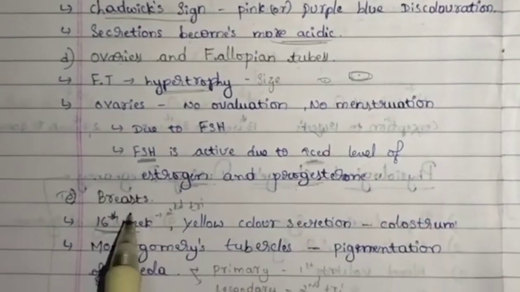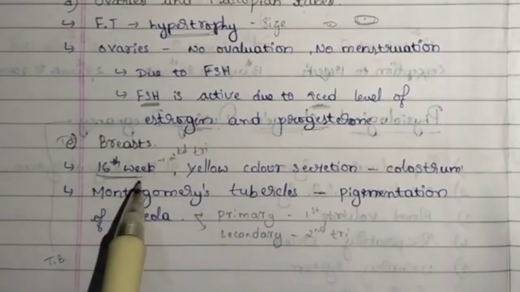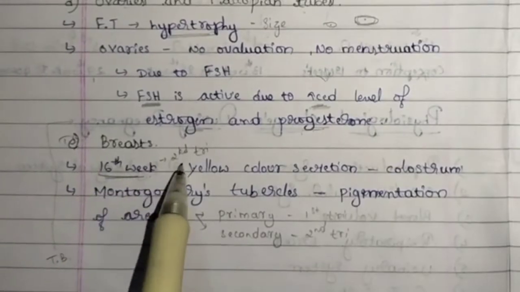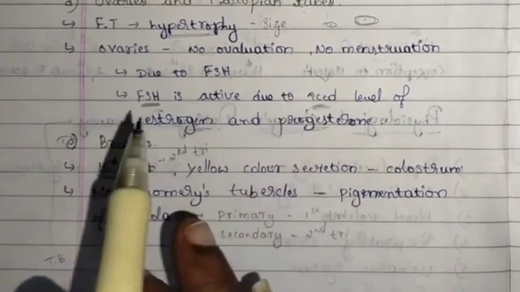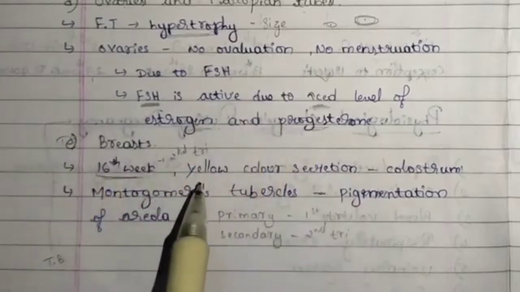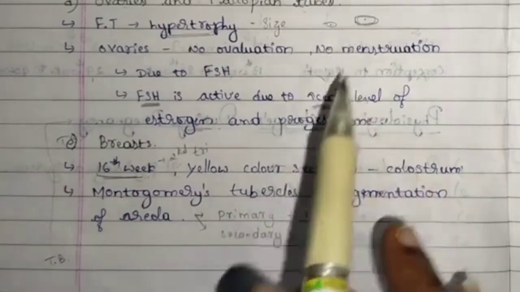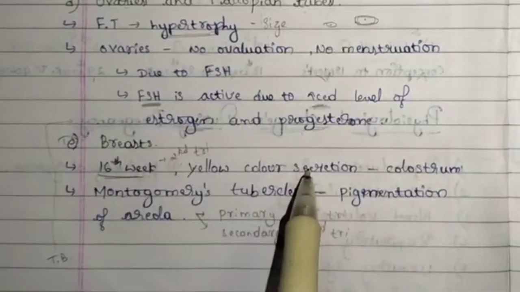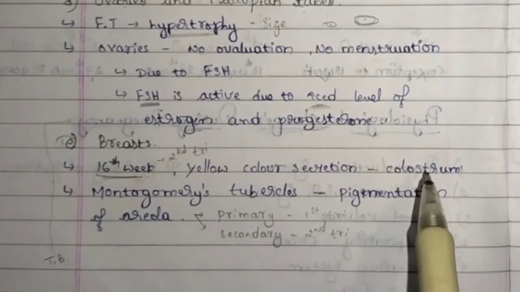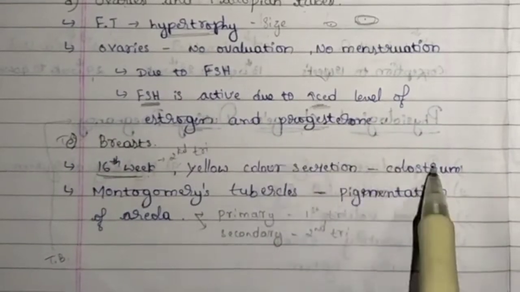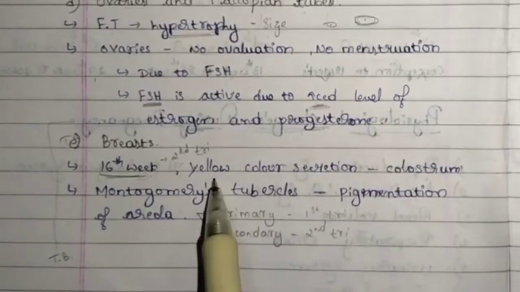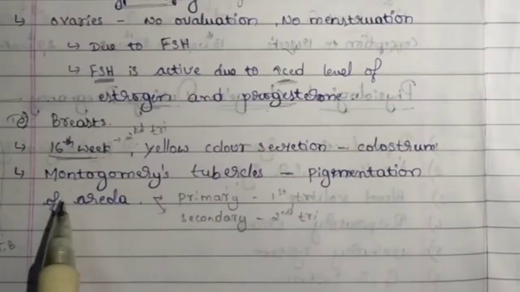Next, breast. Around the 16th week, that is in the middle of the second trimester, we can see a yellow discoloration around the breast. This is because of the colostrum. Colostrum is secreted, and because of that there is a yellowish discoloration around the breast.